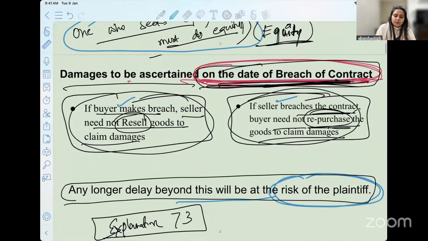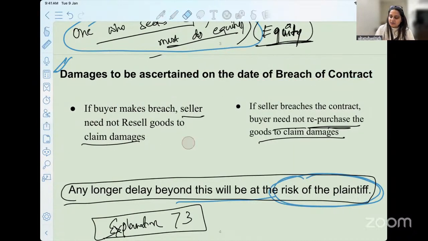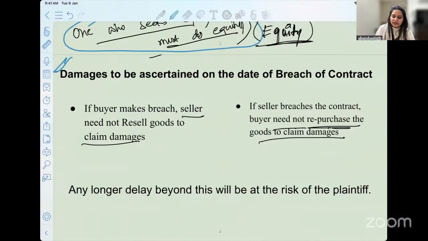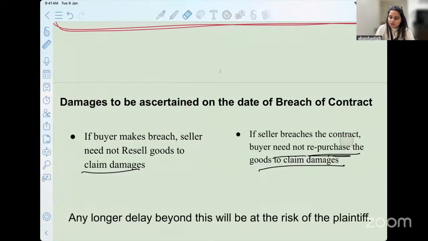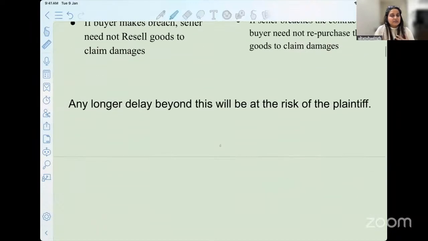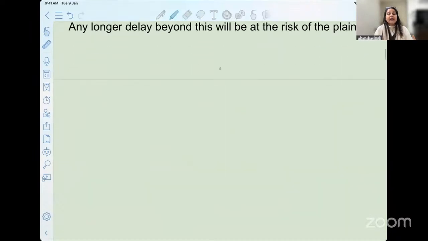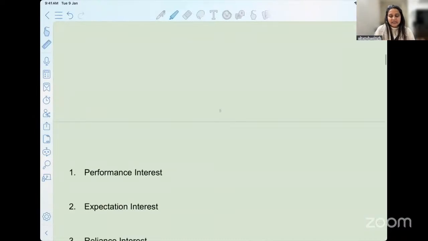So we have understood the first aspect for today's class discussion: the amount gets frozen on the date of the breach of the contract itself, and both the parties must be doing rightful conduct. One who's seeking equity, one who's seeking remedy, must also understand the consequences of their wrongful act, and must not contribute to the loss that has happened to them.